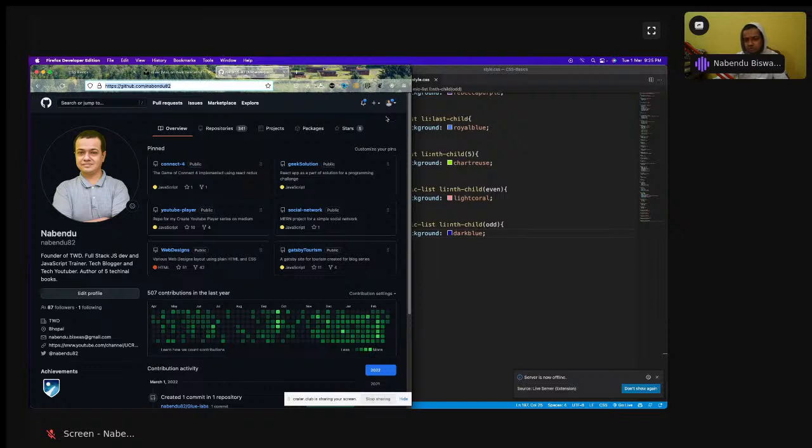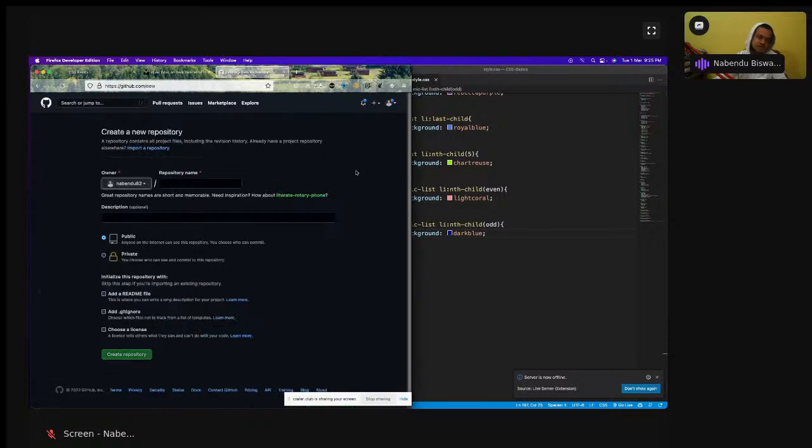So how to create a new repository? I will create a new repository and then push all of this code into there. So I will come here and do a new repository, and one thing, a bit of terminal is required here.